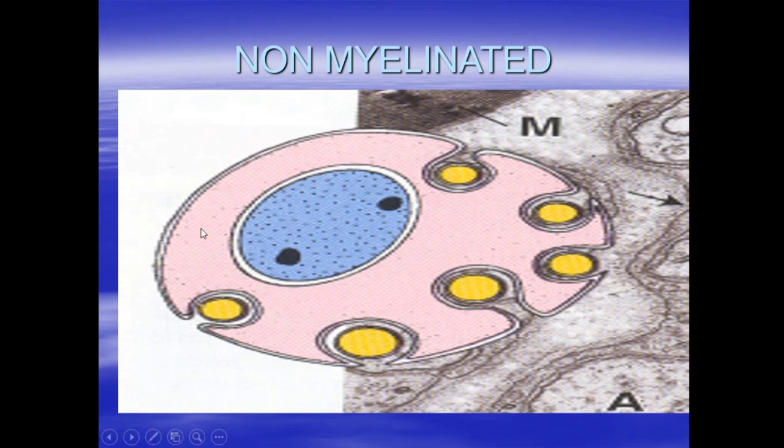This is a non-myelinated axon. In the case of the non-myelinated axon, you can see that these trough-like evaginations enclose the axons, and many axons run through these trough-like processes.